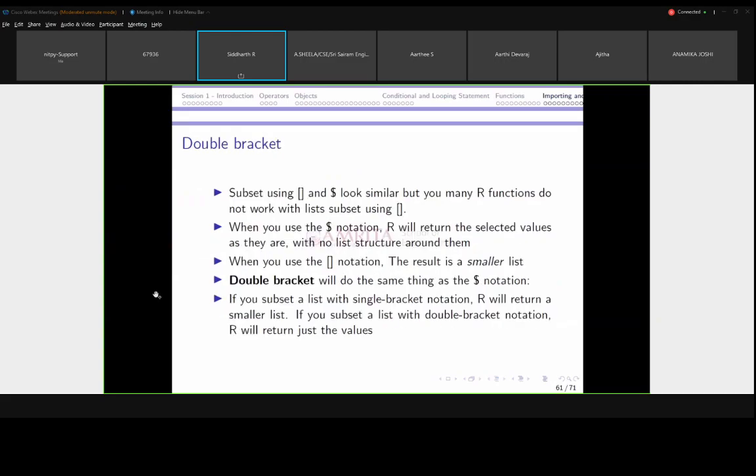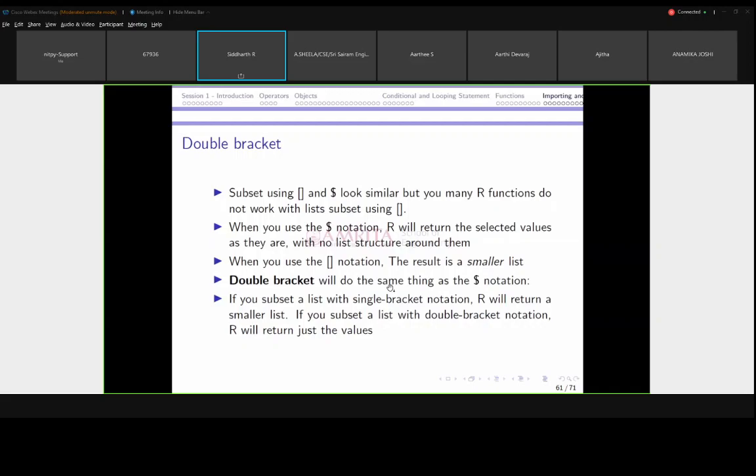So the dollar sign and double bracket have been completed. As I have mentioned, double bracket will do the same thing as dollar notation. When you use the single bracket, the result is a smaller list. If you subset a list with single bracket notation, R will return a smaller list. If you subset a list with double bracket notation, R will return just the values. This is the point I was making using that code.